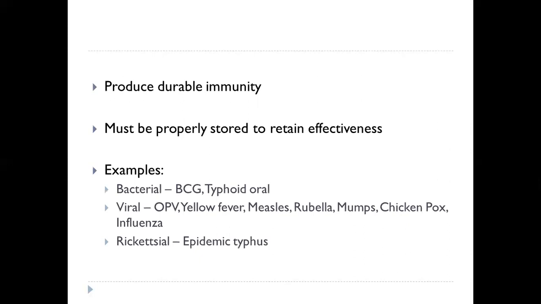Some examples of live vaccines are, for bacterial diseases, BCG, that gives protection against tuberculosis, then typhoid oral. Viral vaccines like oral polio vaccine, yellow fever, measles, rubella, mumps, chickenpox, influenza, etc. And rickettsial diseases like epidemic typhus vaccine.